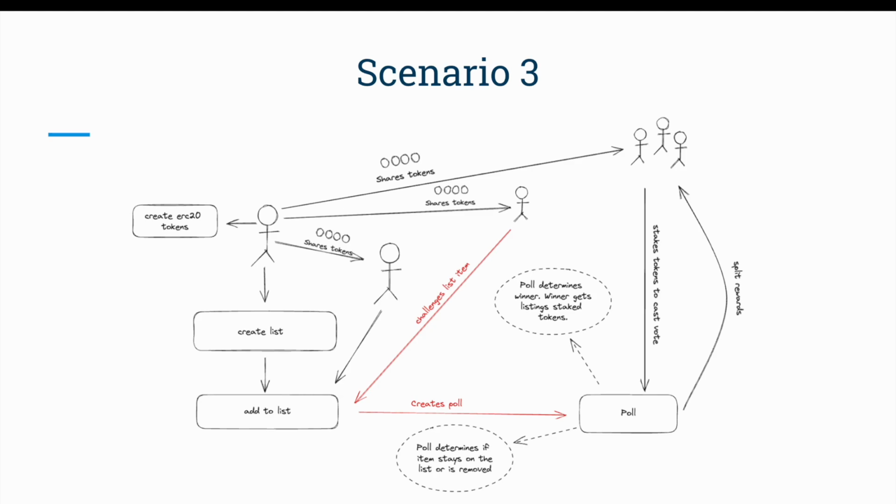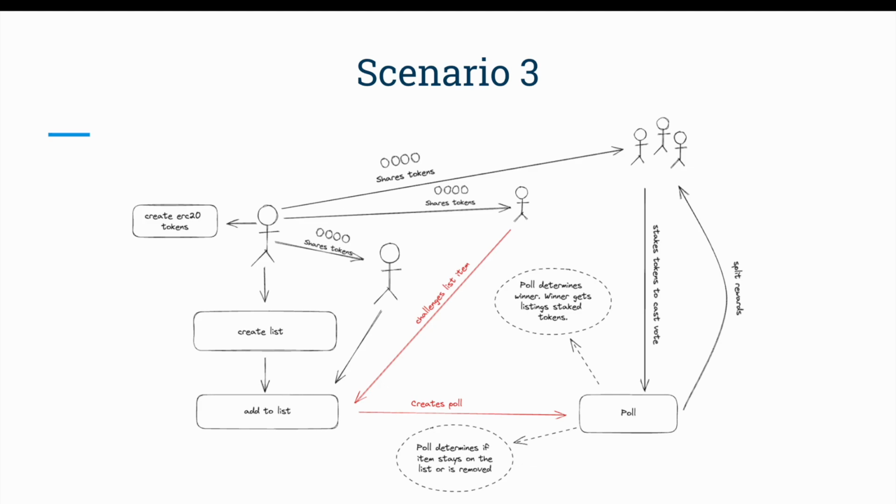What happens here is that once this user challenges, a poll gets created. A poll is how we settle these disputes. So we let the community decide. Any token holder can come in and vote if they think that this item should or should not be on the list. One really cool thing is that this vote is token weighted.